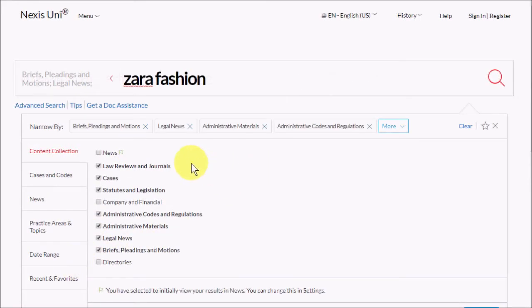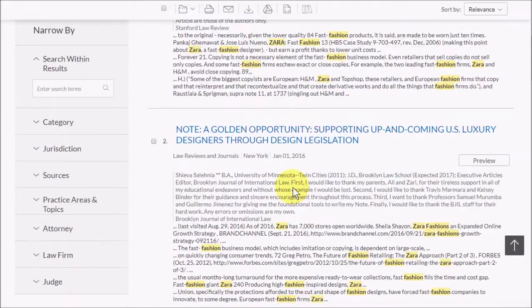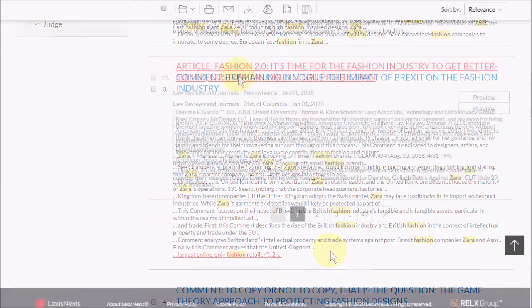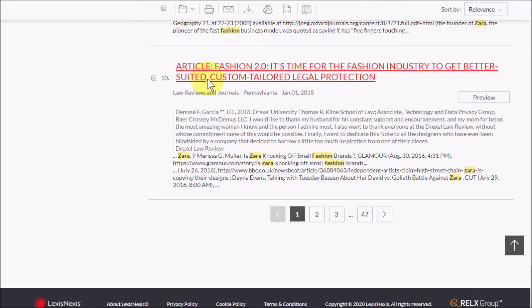For example, here I'll try searching some legal content for Zara, which is a fashion brand that is known to maybe steal intellectual property from independent creators online. So let's try that search. And I see that we have some law reviews that mention that. Let's try looking at this law review.